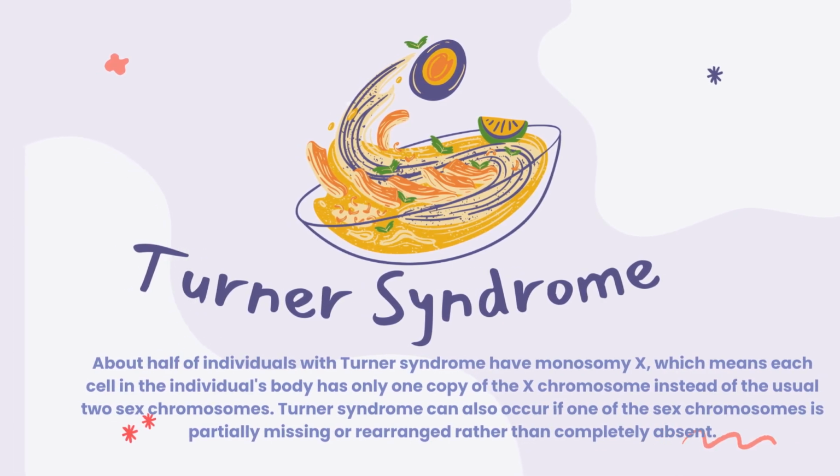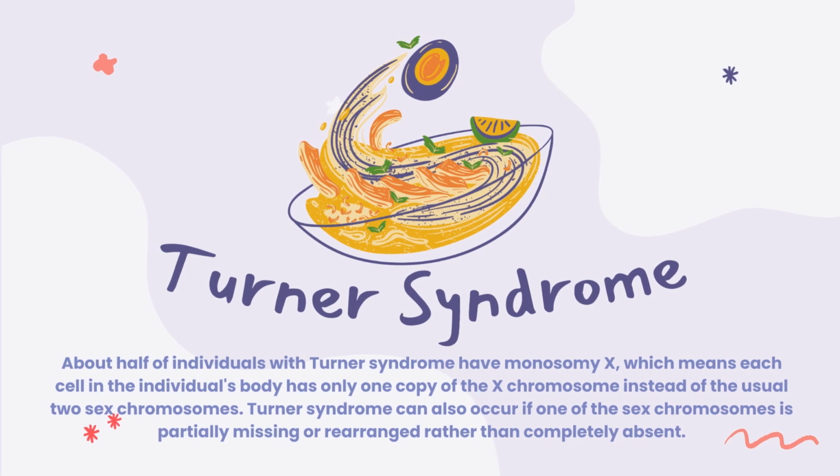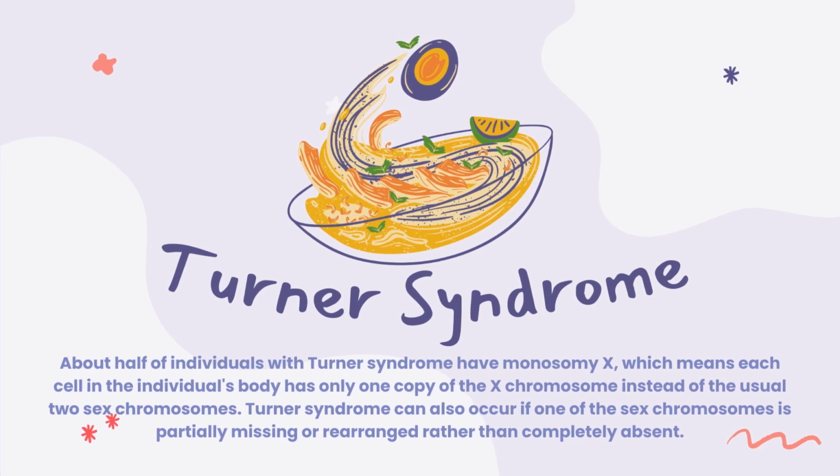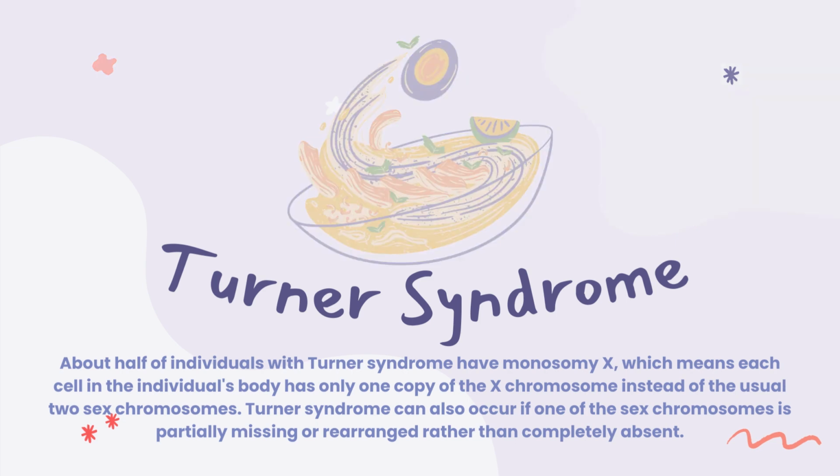About half of individuals with Turner syndrome have monosomy X, which means each cell in the individual's body has only one copy of the X chromosome instead of the usual two sex chromosomes. Turner syndrome can also occur if one of the sex chromosomes is partially missing or rearranged rather than completely absent.